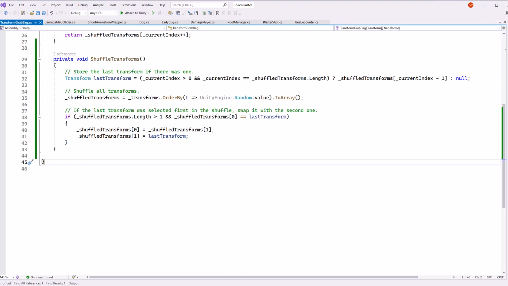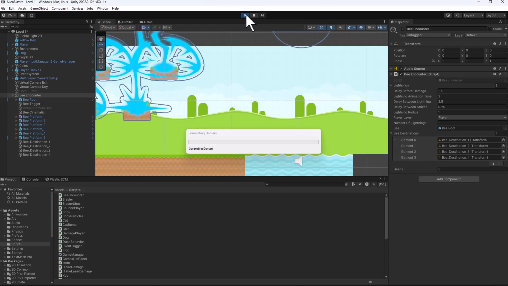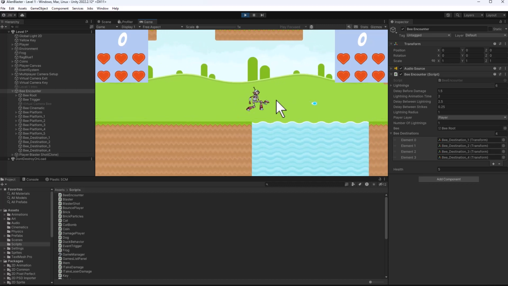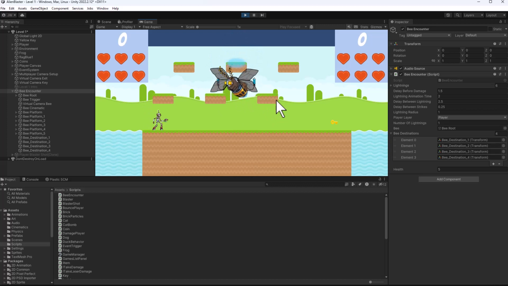Let's save. We'll go back into Unity one last time, test it out, and then, assuming I'm not crazy, we'll make our commit. Assuming ChatGPT didn't break my code too. Let's see. So we press play. We'll run over here, jump. Woo, try to dodge that lightning. There we go. And let's watch the bee. It's going to one position and another position. And another one. And another one. I just want to make sure that it's working as expected. I think it's looking good. He's looping through. And I'm not seeing any issues.